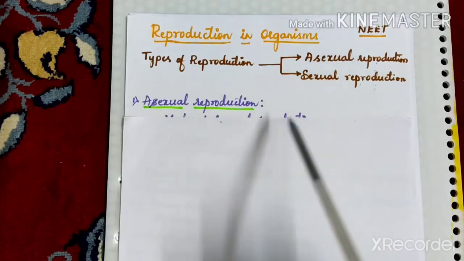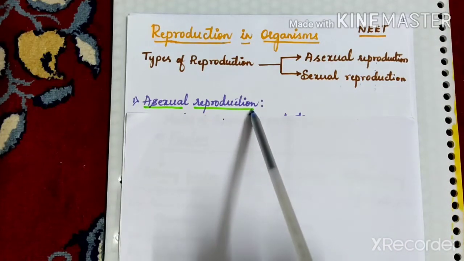Let us study asexual reproduction. The production of offspring by a single parent without the formation or fusion of gametes is asexual reproduction, and it involves only one parent. Thus processes like meiosis, gamete production, fertilization and parthenogenesis do not occur here.